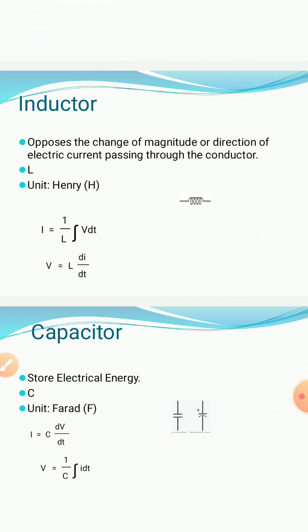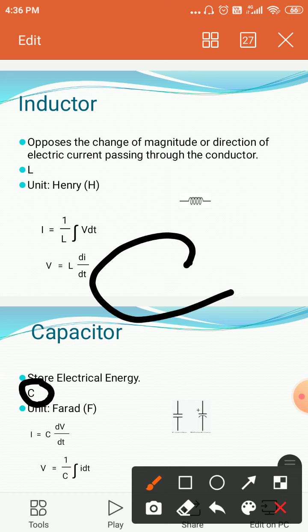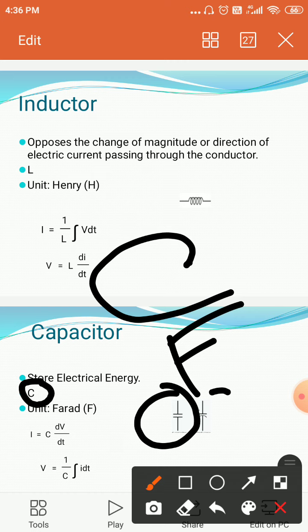Quantitatively, capacitance measures the charge per unit voltage. Capacitance is denoted by C, and the unit of capacitance is farad, in short F. It looks like two parallel plates.